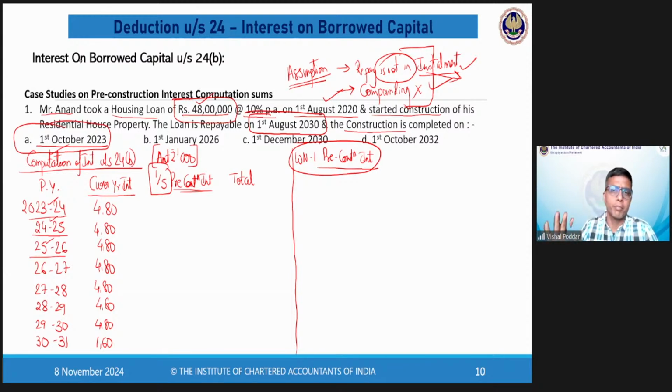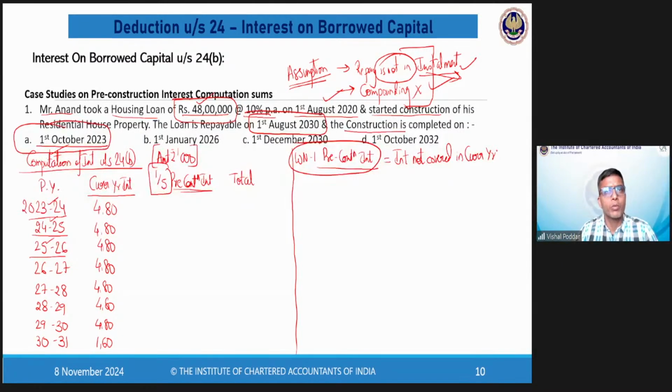So in very simple words, what is this pre-construction interest? It is the interest not covered in current year.